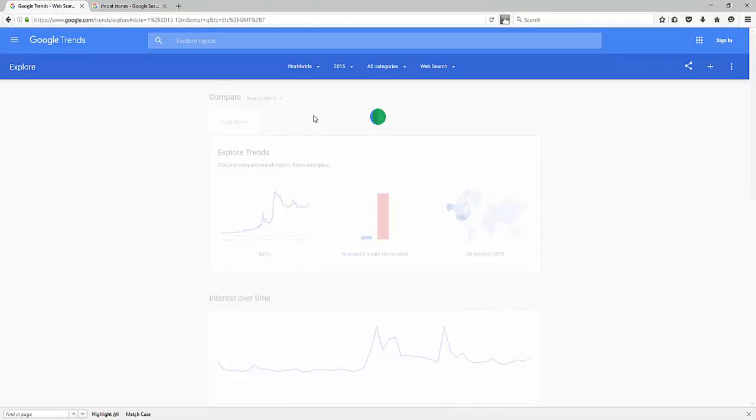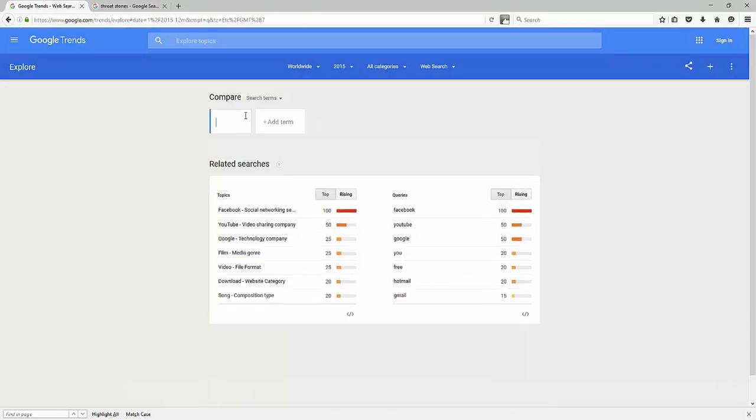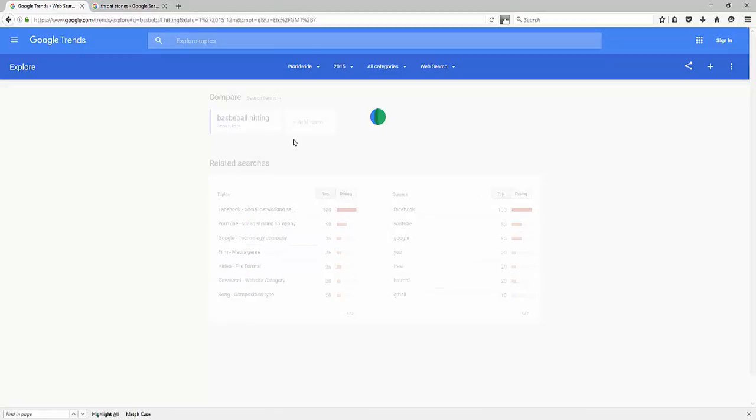Let's type in another niche market. So let's say I'm in the baseball hitting, baseball hitting drills, baseball drills. And so it's searching for that related keywords there.